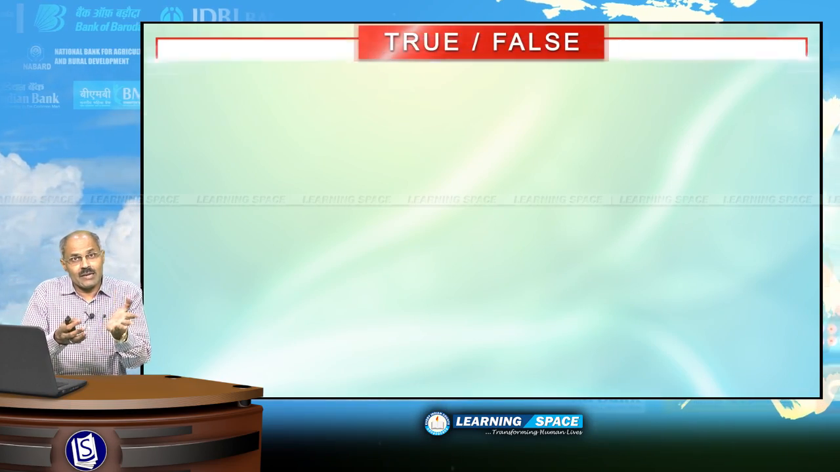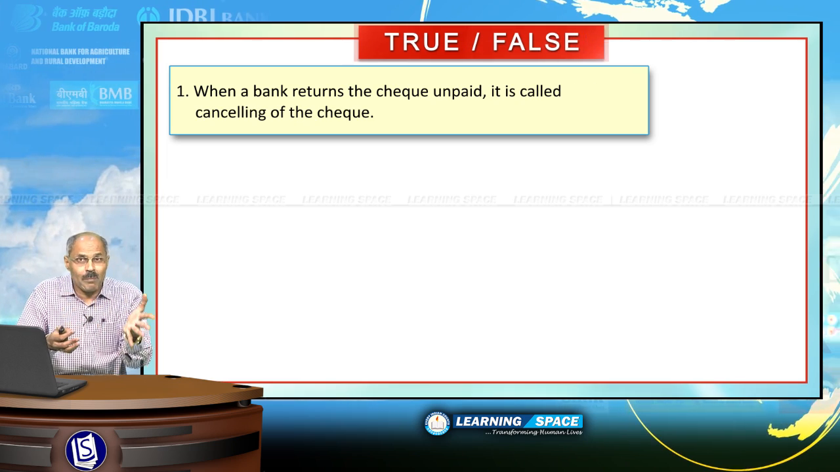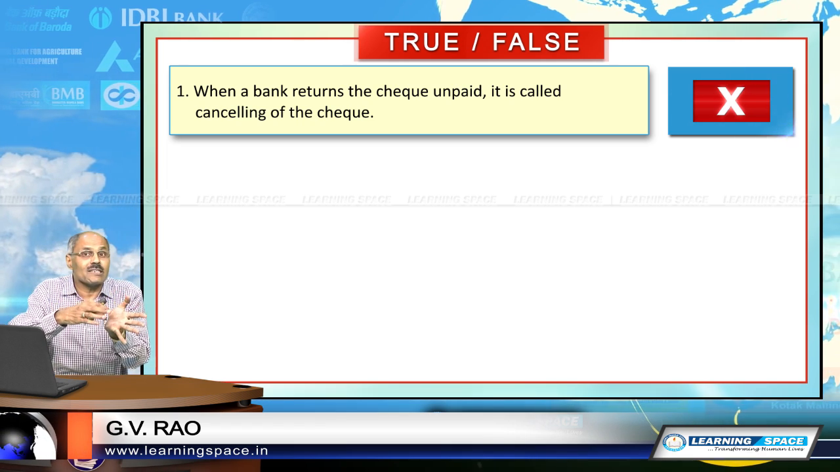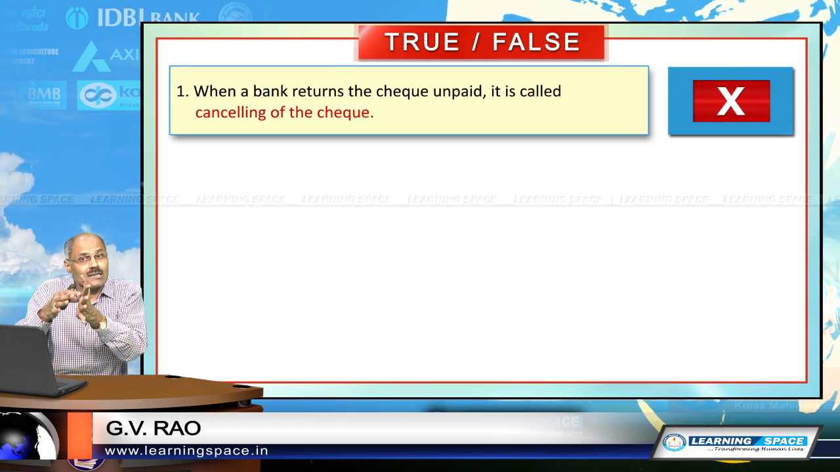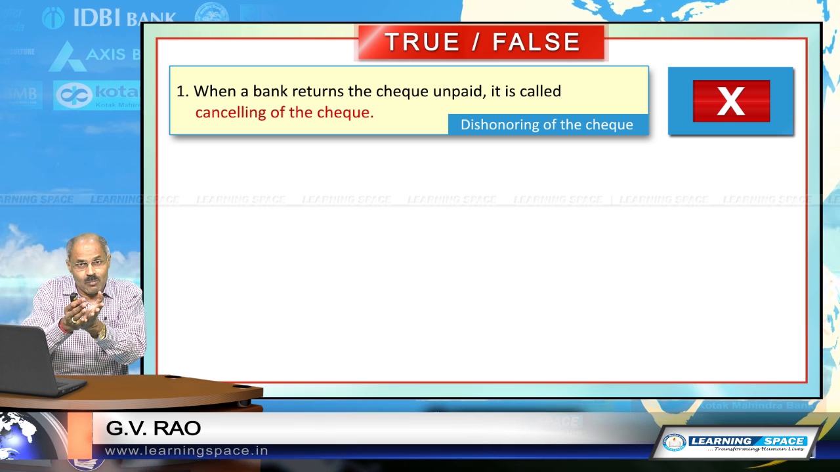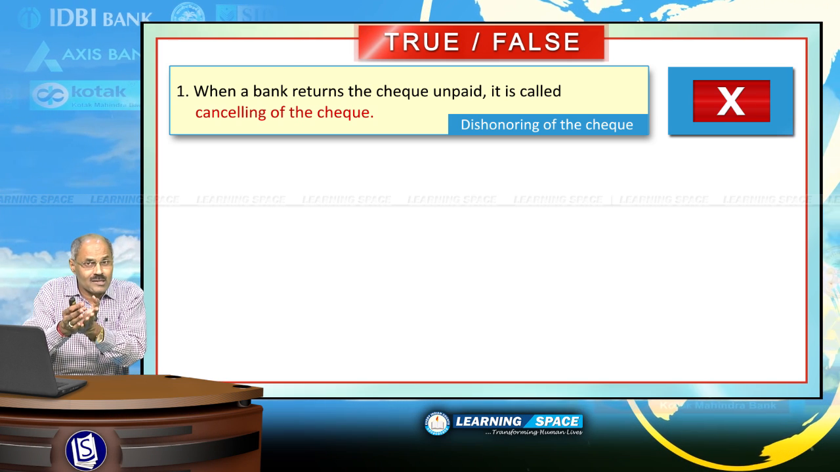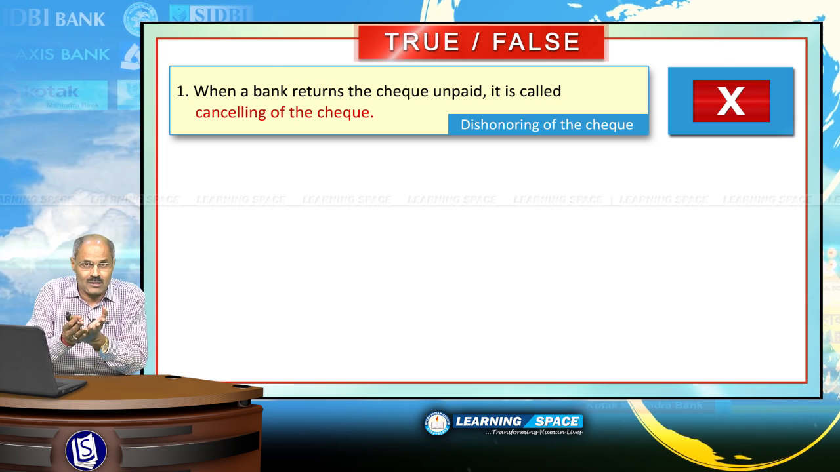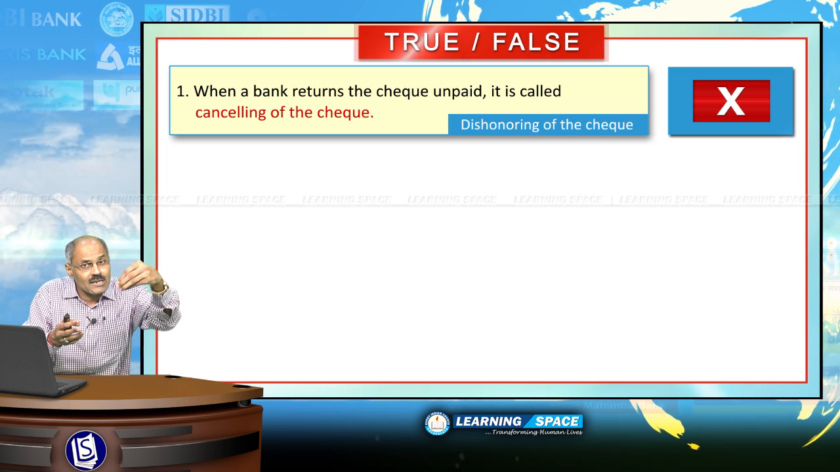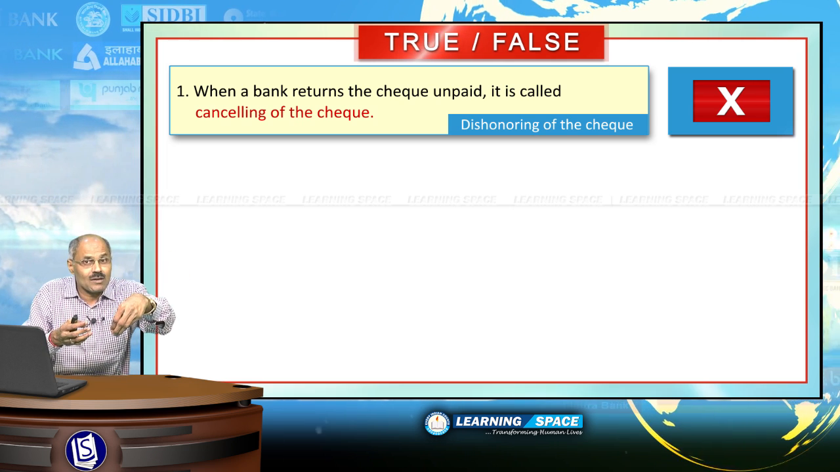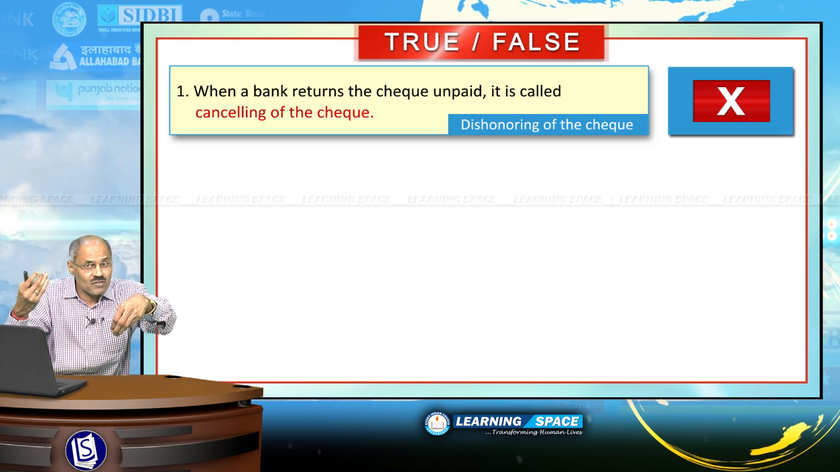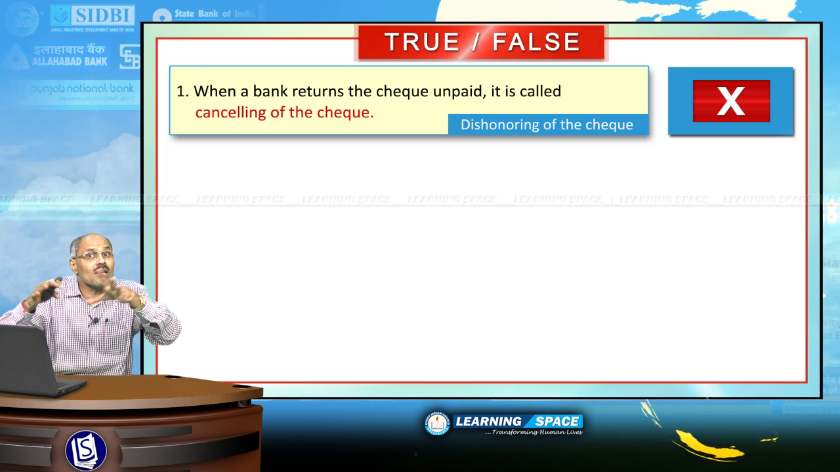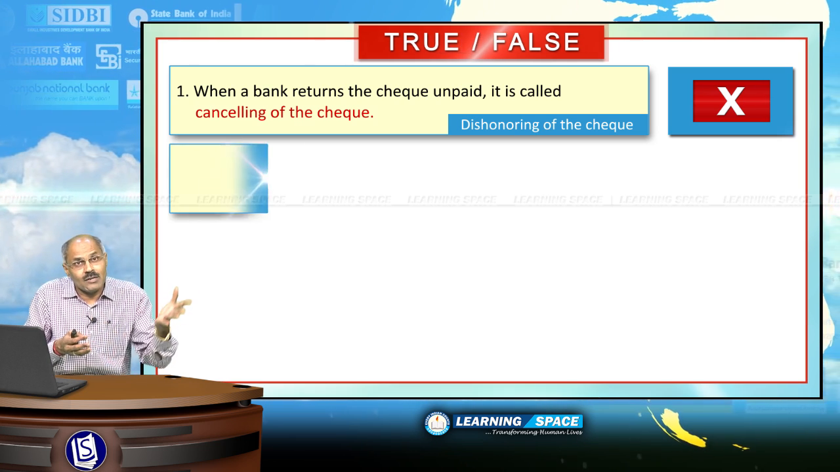Look at the first sentence. "When a bank returns the check unpaid, it is called cancelling of the check" is absolutely wrong. It has got its own nomenclature, that is dishonoring of the check. Bank is not in a position to honor the check. That is called dishonor of the check. Please remember this terminology. When your friend deposited a check in the bank and because of non-availability of sufficient money in your account, then it is called dishonor of the check. Right?